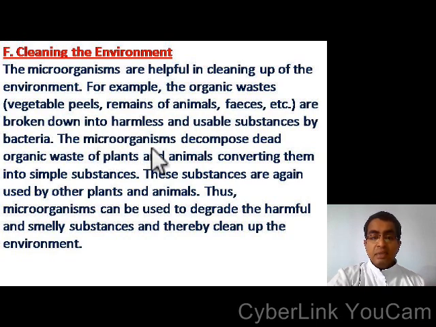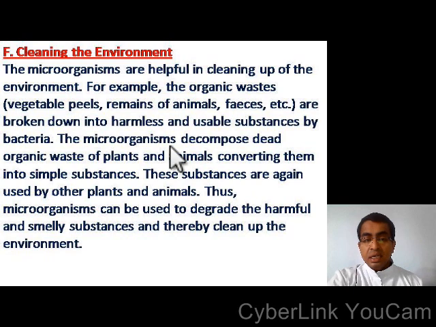The microorganisms decompose dead organic waste of plants and animals, converting them into simple substances. And these substances are again used by other plants and animals. Thus, microorganisms can be used to degrade the harmful and smelly substances and thereby clean up the environment.